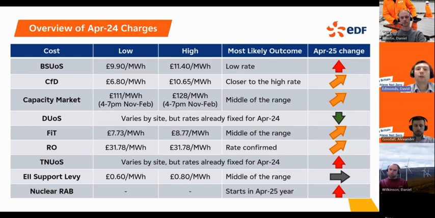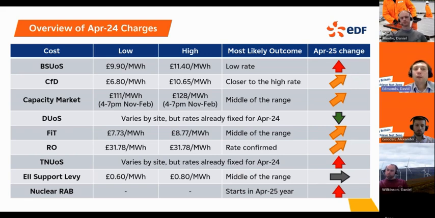That was particularly in 2022 when, during the energy crisis with very high bill rates for customers, we saw a big decrease in consumption. And that meant that because the DNOs had already set their charges for Duos, they didn't recover as much money as they expected to on those rates and needed to get that money back in later years. That fell on April 24, but that was very much focused in that year. So as we move ahead to April 25, there's then a big decrease on average in the charges that would come through. So that's very welcome.